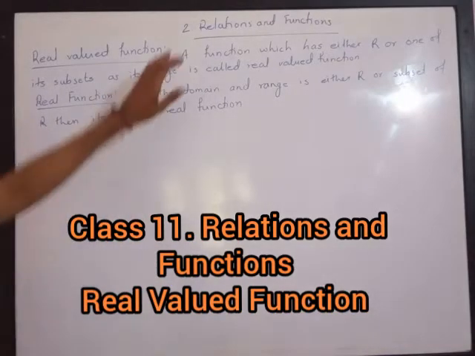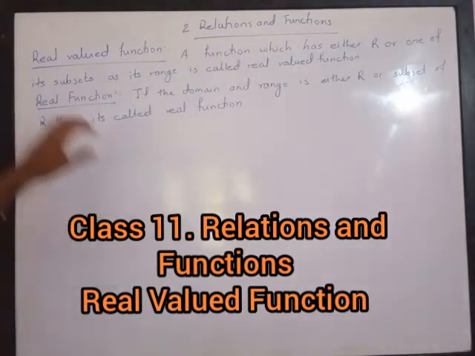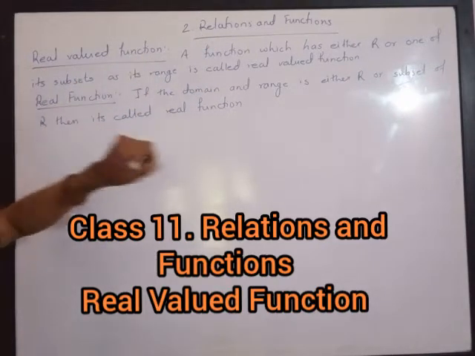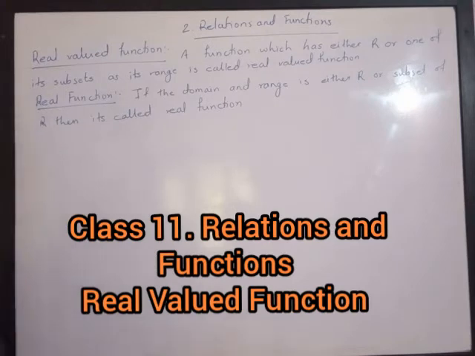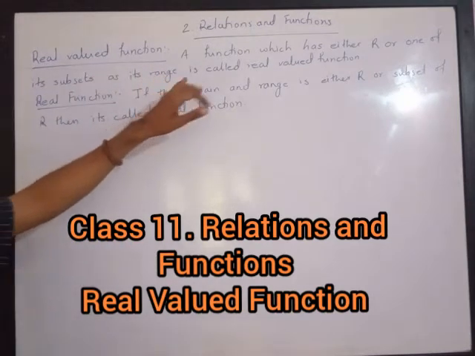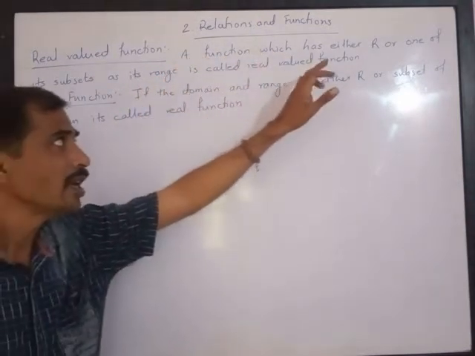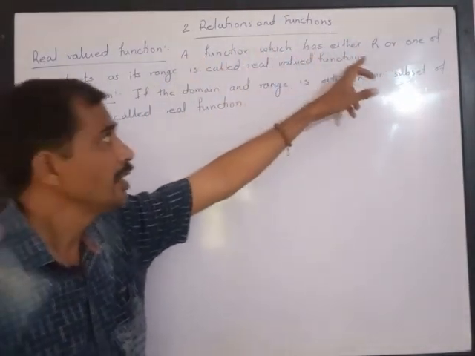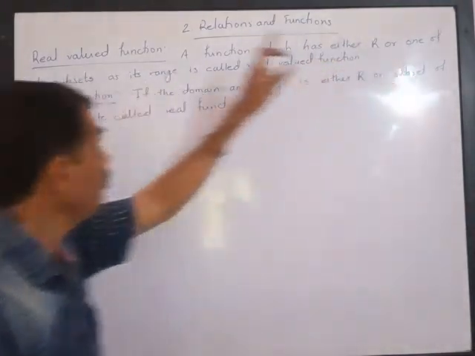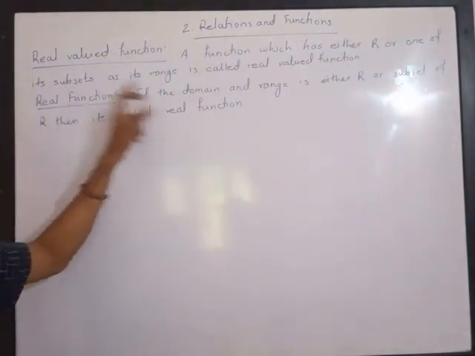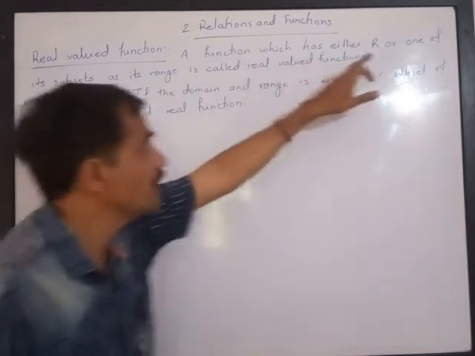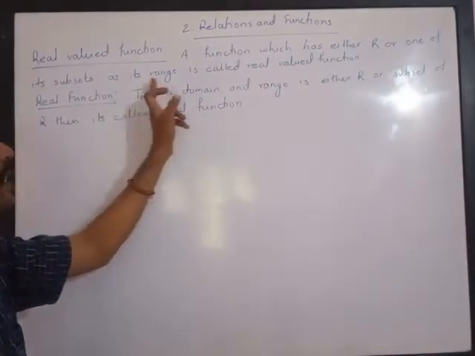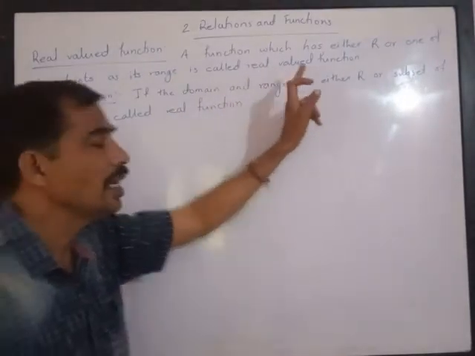Dear friends, let us continue with our second chapter, relations and function. In this chapter, the next point is real valued function. Try to understand what real valued function means. The definition given in words is something like this: a function which has either R, meaning real numbers, or one of its subsets, meaning a subset of the real numbers, as its range is called a real valued function.